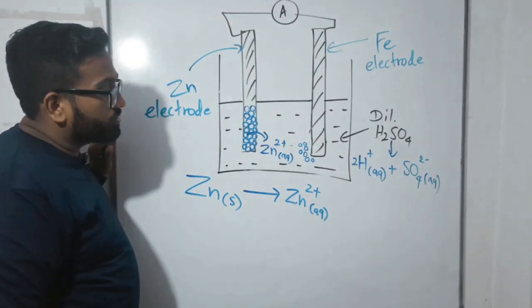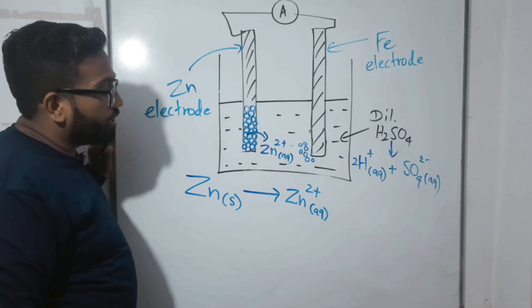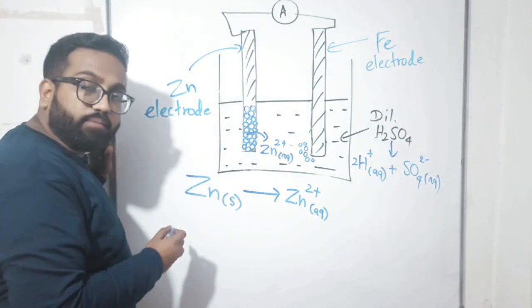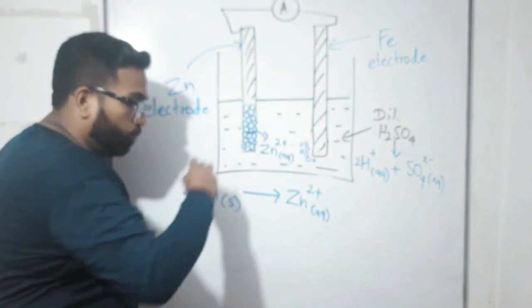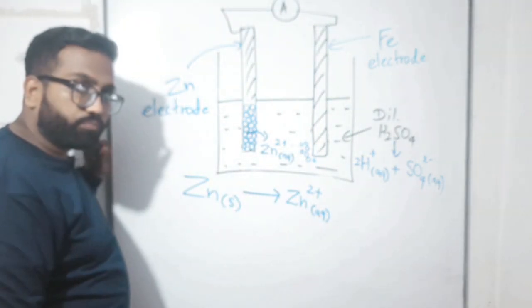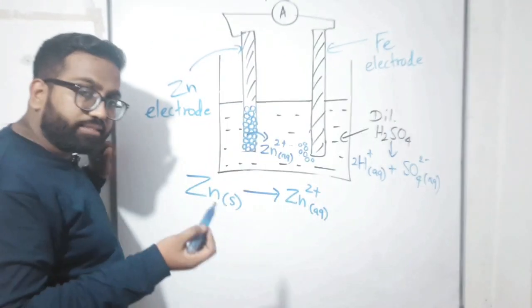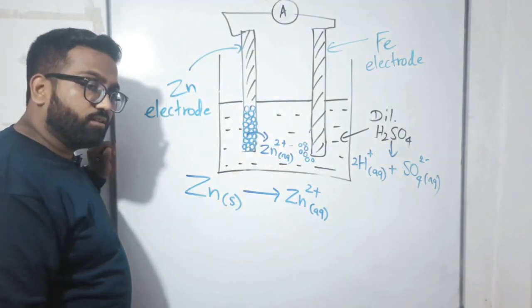aq, right? So children, now can you please tell something? How did the zinc atom make the zinc 2+ ion? Can you explain? Yes. How did the zinc atom make the zinc 2+ ion?